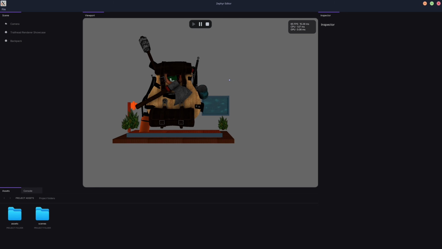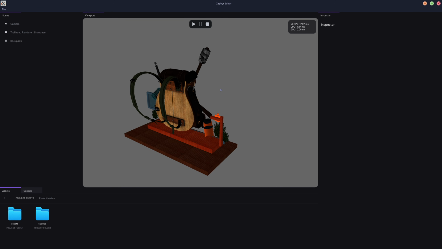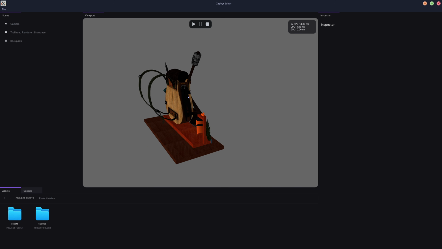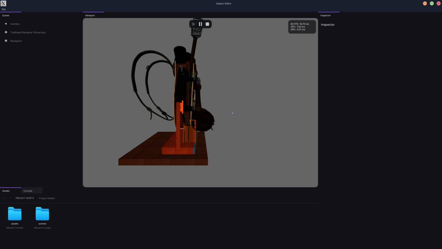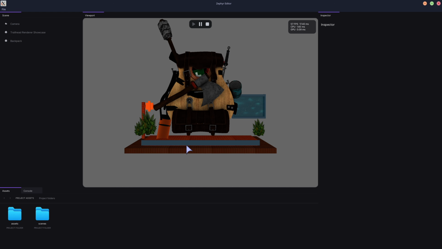So right now the game logic is being able to move around with WASD. But if I try and move around like I had before of trying to position the camera, that doesn't work because that logic is purely for the actual engine. So if we press pause, we see here, now it's back to that editor camera, and I can go back, move around. If I press WASD, it doesn't work. And if I press play again, it just resumes where we were. And as soon as you press stop, it resets the entire scene. So if we press play again, we see we're right back at the very start.